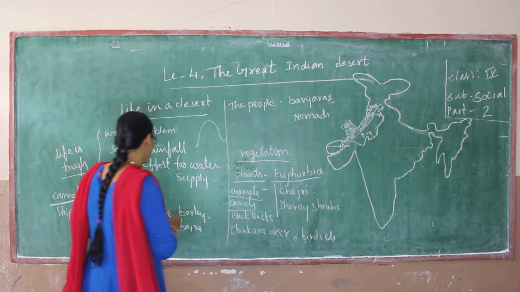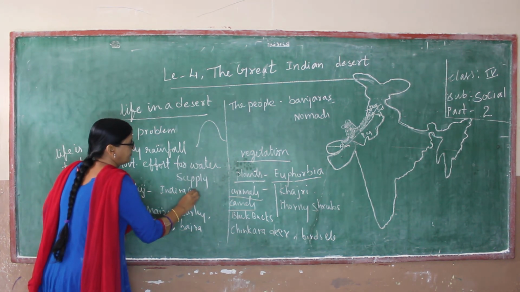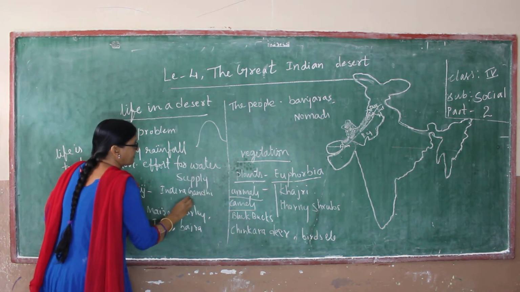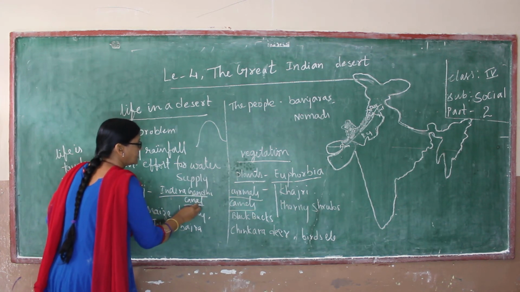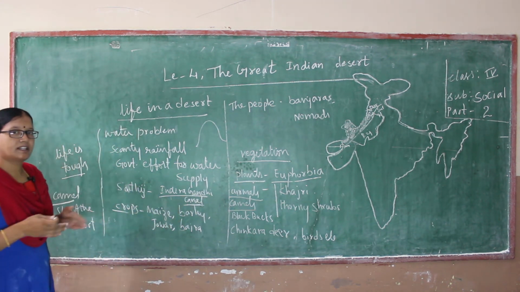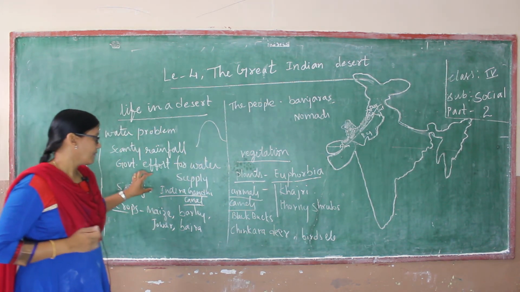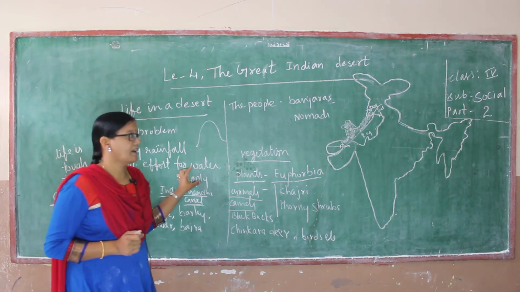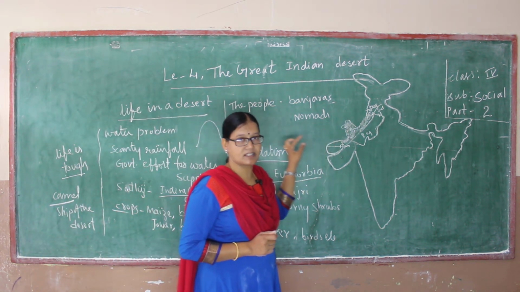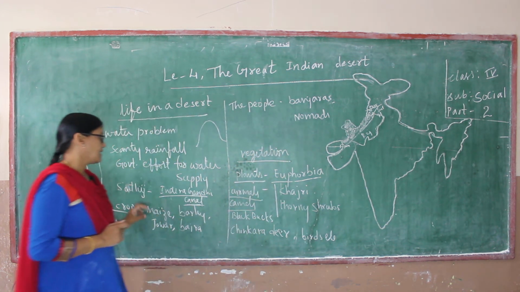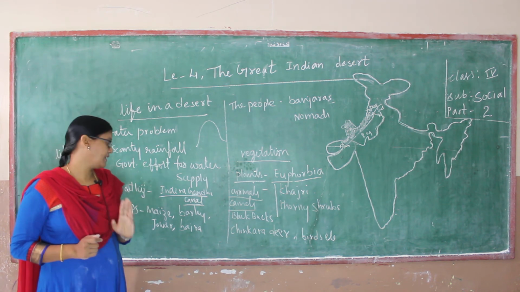What is the name of the canal? Indira Gandhi canal. This canal is not a river, it is a long-distance stream of water. With the help of this Indira Gandhi canal, they are supplying water for drinking and irrigation in Rajasthan right now. And it is the longest canal in India.